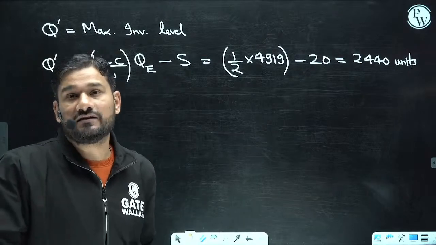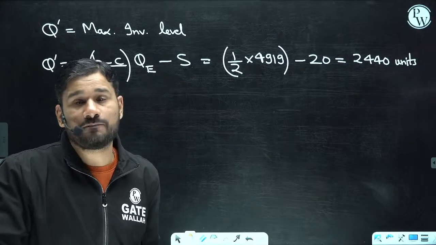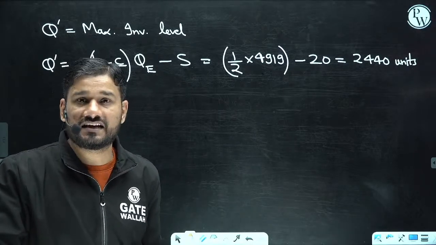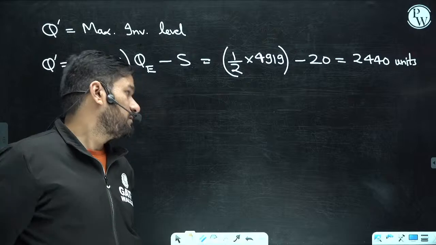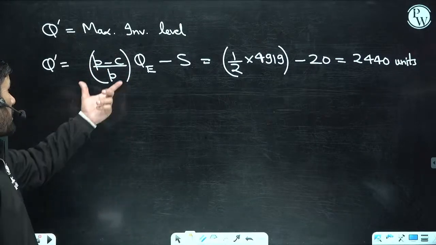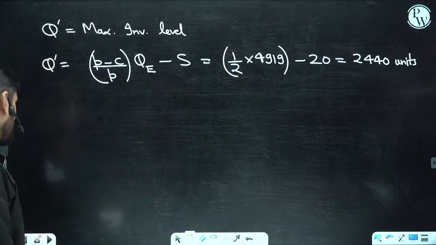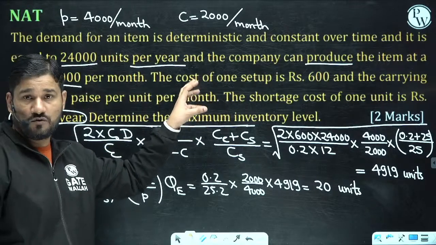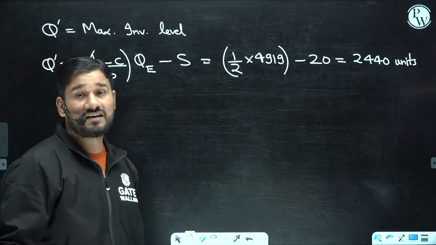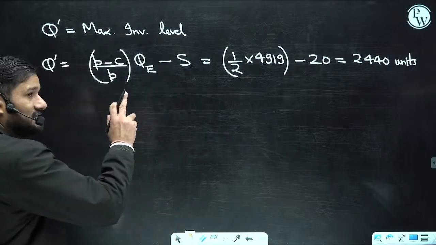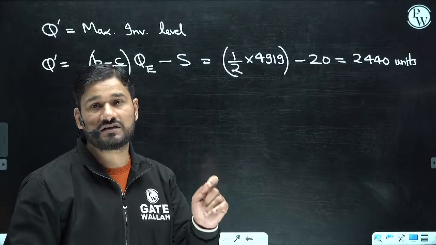If you check, all the questions which I am discussing with you have the probability that they will come in the coming GATE examination, and they are quite tricky. Tricky means most of the people don't know how to find out the Q dash, the maximum inventory level. Many people can find out the value of QE for this model, but they will not be aware of how to find the maximum inventory level. It's quite interesting also. Okay, done. So keep this in short notes, and today itself you have to revise all the concepts before going to sleep.